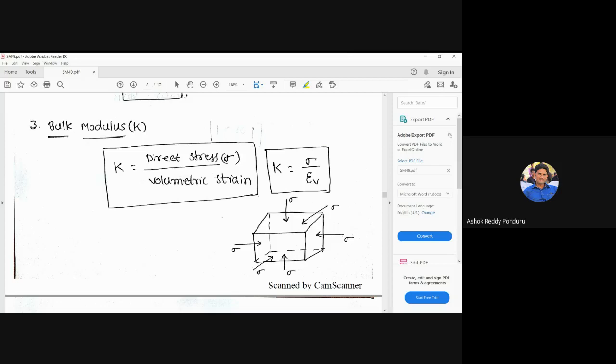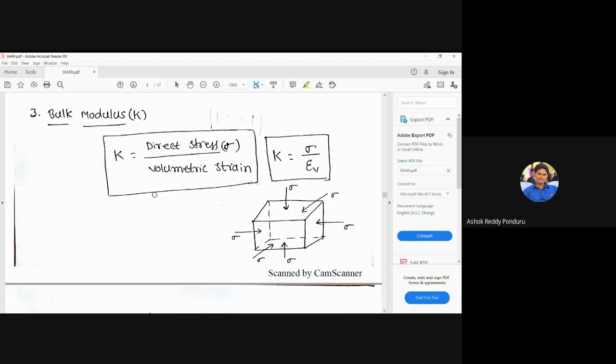That's why the bulk modulus term is used in fluid mechanics also. In fluid mechanics also it is the same definition, but in the numerator there is the hydrostatic stress. Hydrostatic stress is one kind of direct stress, no problem. Change in pressure, or increase or decrease in pressure, we can use any term in the numerator which satisfies direct stress. That is the bulk modulus here.